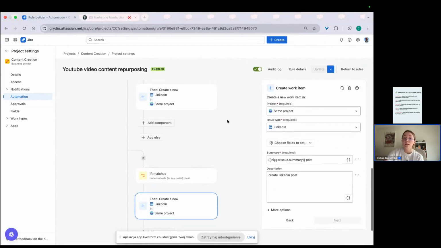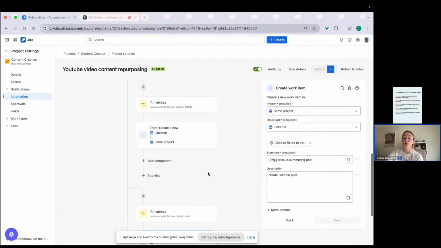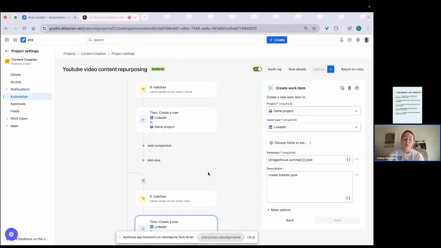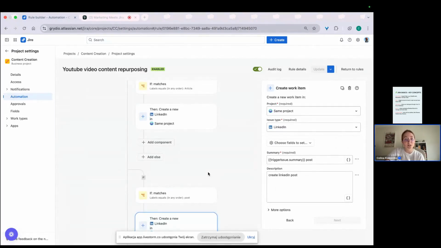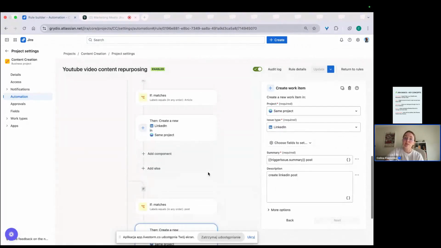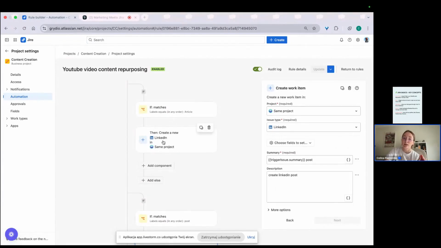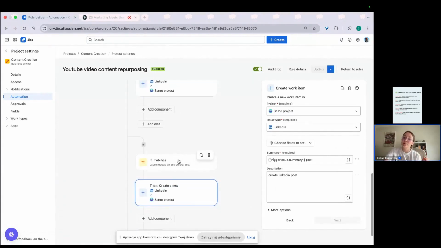So labels help me to automate creation here without duplicating issues, and I don't have to delete one or change the summary. If my YouTube video has label article, I will have an issue created for article. If the label says post, I will have a post.